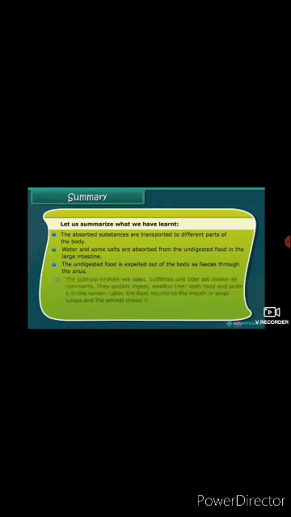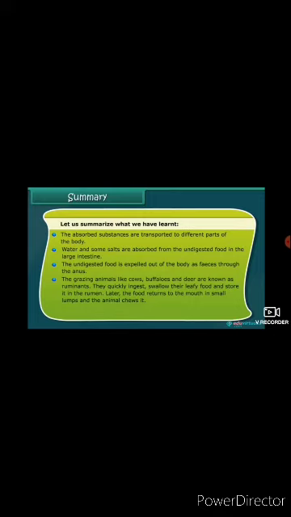Bile is secreted by the liver. The pancreatic juice from the pancreas and the digestive juice from the intestinal wall complete the digestion of food in the small intestine. Next, the digested food is absorbed in the small intestine and transported to all parts of the body. Next point, water and mineral salts are absorbed from the undigested food in the large intestine. Next, the undigested food is pushed out of the body as feces through the anus.